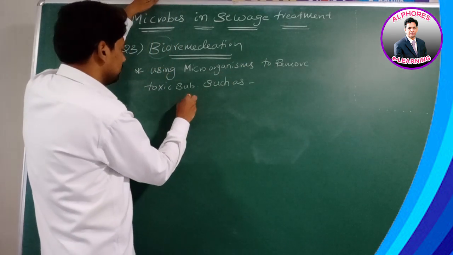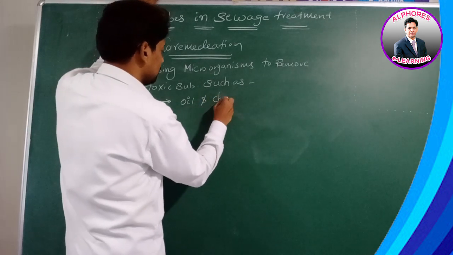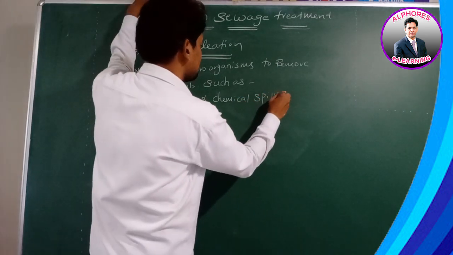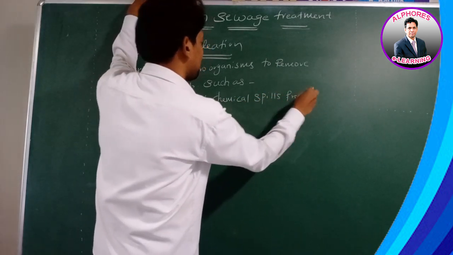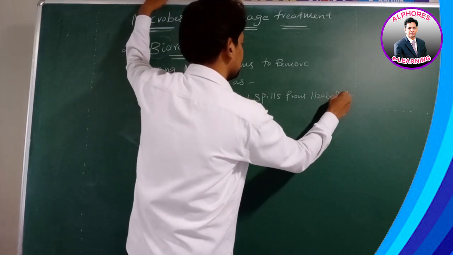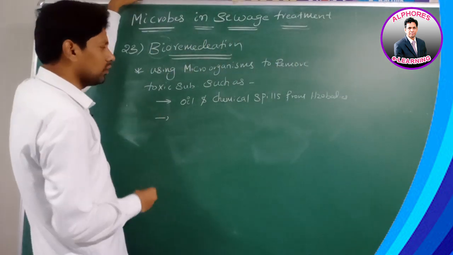oil and chemical spills from water bodies, and what more, sir?